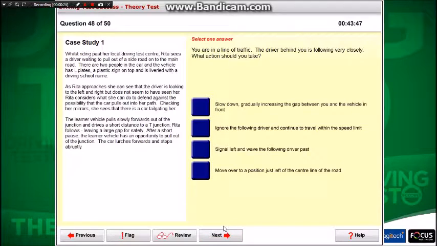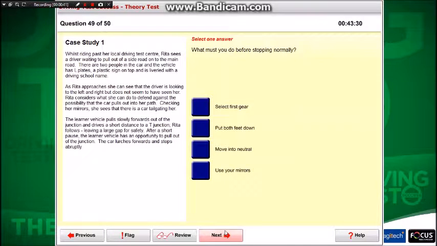You are in a line of traffic. The driver behind you is following very closely. What action should you take? Slow down, gradually increasing the gap between you and the vehicle in front. What must you do before stopping normally? Use your mirrors.